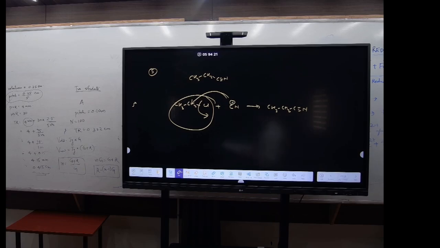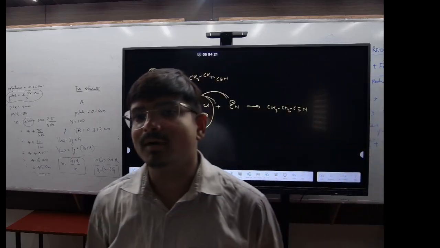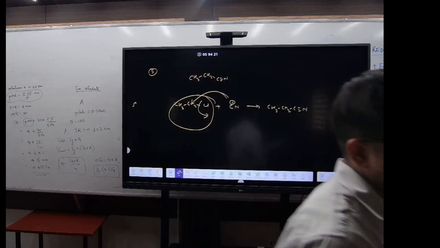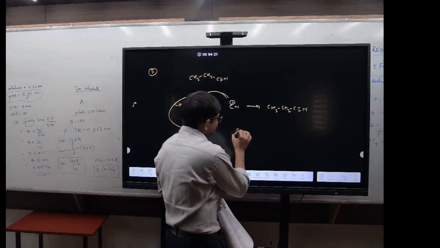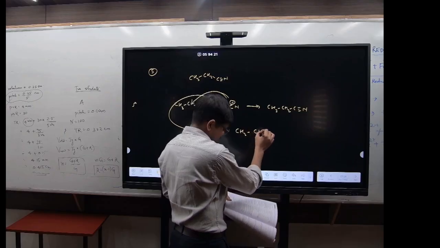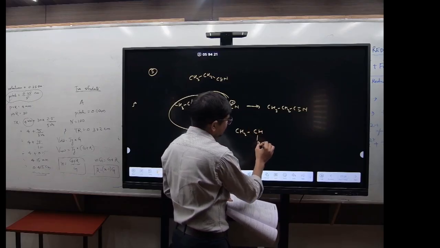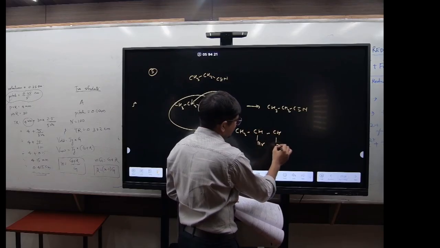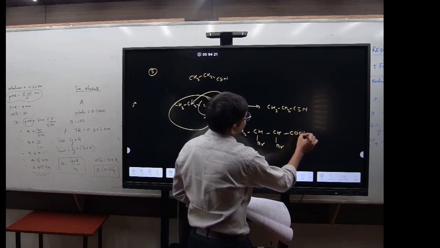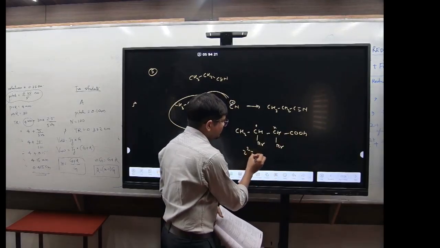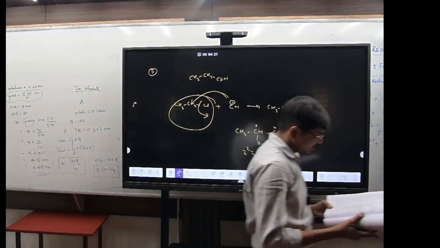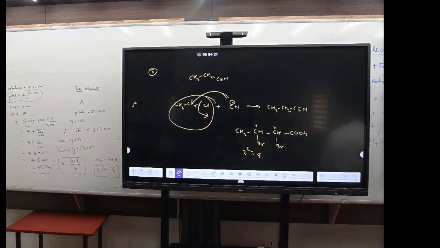Number of optical isomers? 4, 2 to the power 2. Two chiral centers are there, right? So see here, question number 7, you have CH3, CH, Br, you have CH, Br, and you have the other carbon. So basically these two chiral centers are there. So 2 to the power 2, that is how much? 4, option 1. Now question number 8.